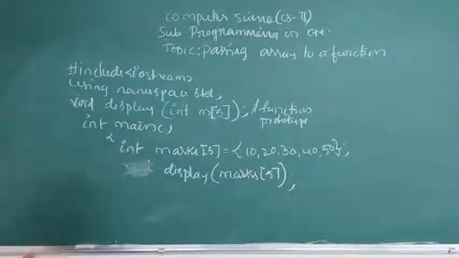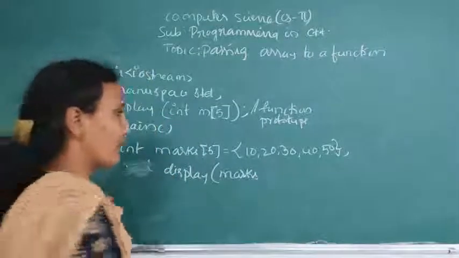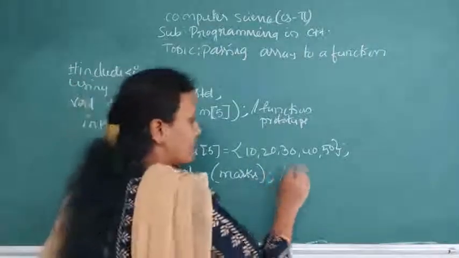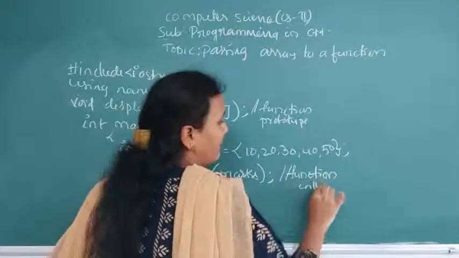We are passing an array as a parameter to that function. This is called a function call.